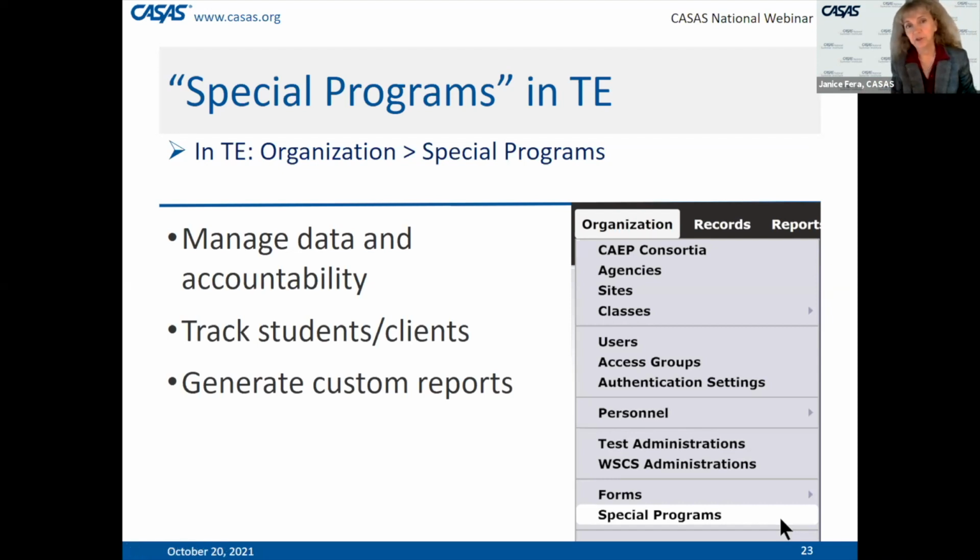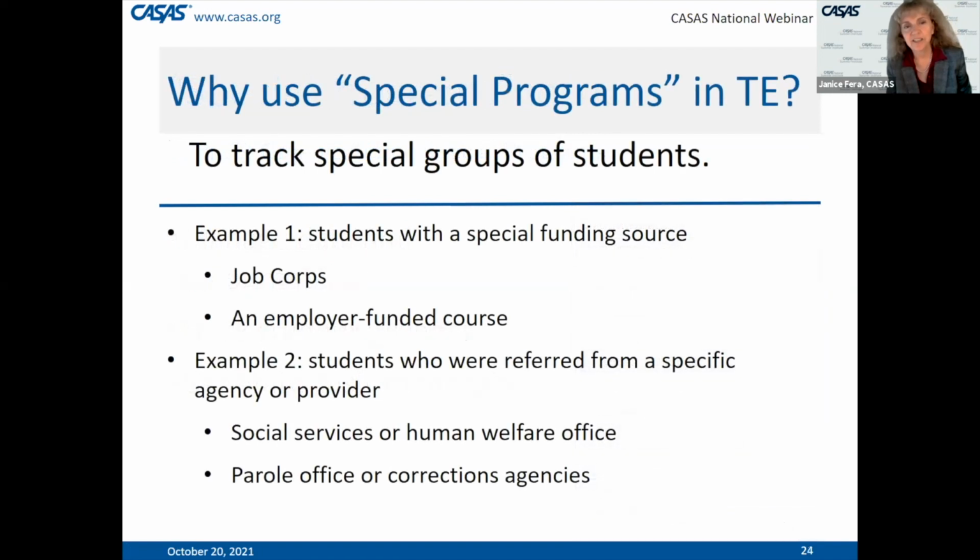Also, there are times where tracking students and clients, it could be an agency that referred them, and to be able to track that for other different kinds of reporting purposes. And generating custom reports is the third bullet point. We all know how to export data to Excel and then slice and dice that data using their powerful data visualization tools. So let's go to the next slide and talk through a couple of examples briefly.